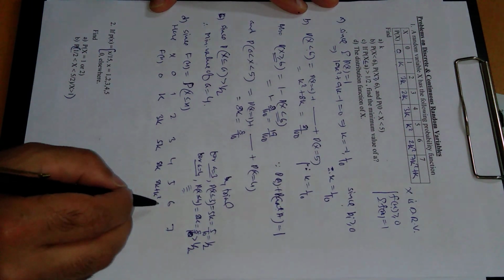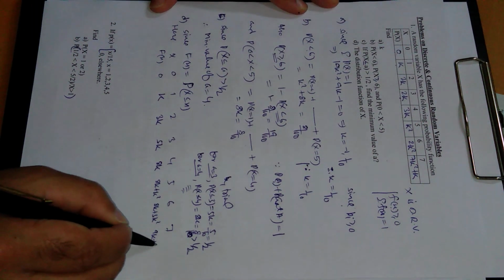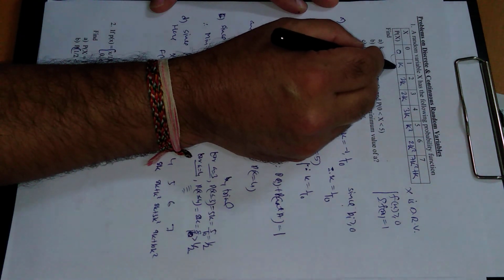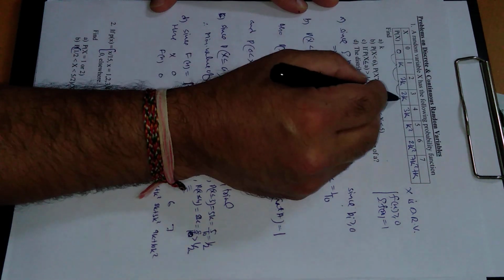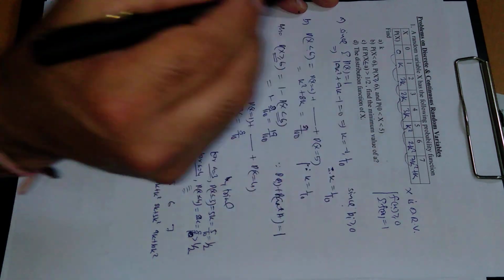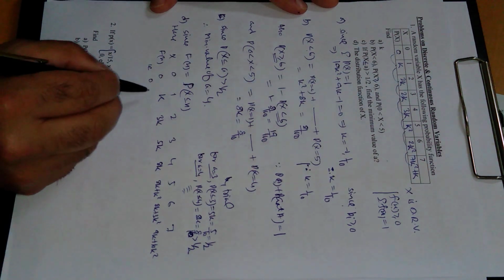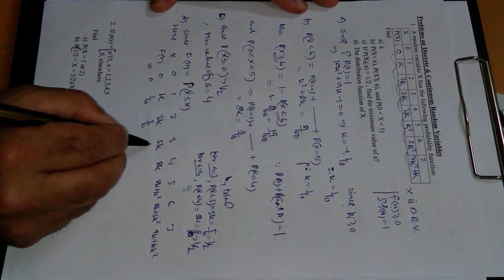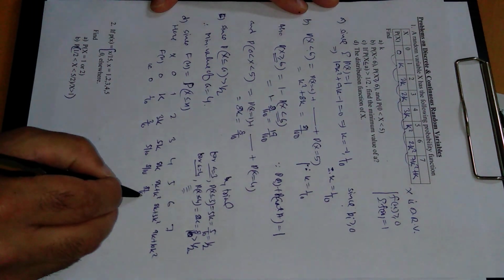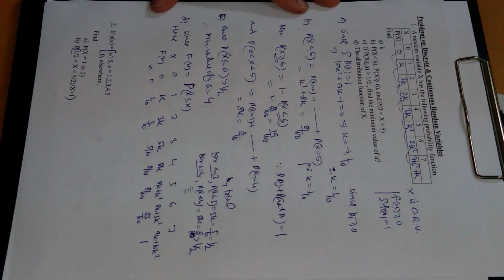Next will be 8k plus 3k square, and next will be 9k plus 10k square, means this plus this, then this is k plus 2k, this is 3k plus 2k, 5k plus 3k, 8k cumulative, just like add every time. Alright, so this will come out to this one, and now substitute the value of k: 0, 1 by 10, 3 by 10, 5 by 10, 8 by 10, and this is here 81 upon 100, and this will be 83 upon 100, and this will come out to be 1 after substituting the value of k.